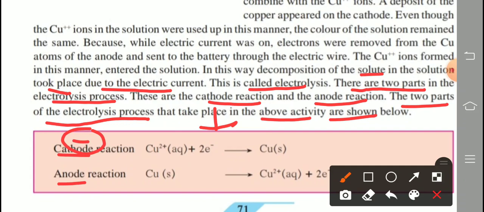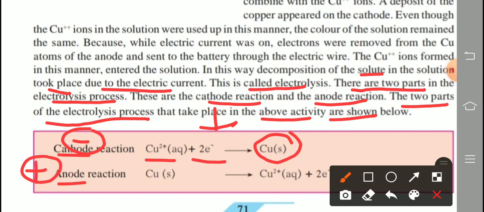So positive ions are present in aqueous state. Why do two positive charges form? Because copper loses 2 electrons. That's why it gains 2 electrons, and this copper is deposited at the cathode in solid state in the form of particles, in the form of a layer.